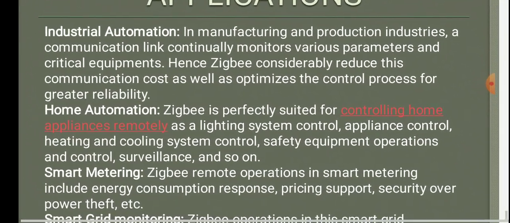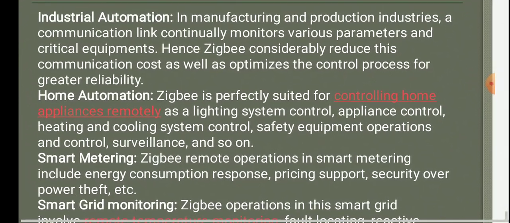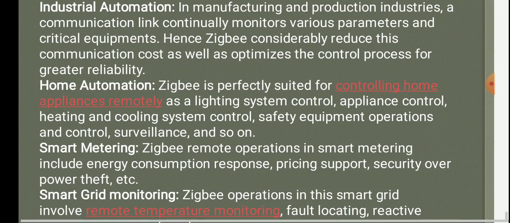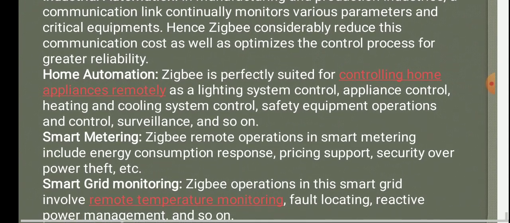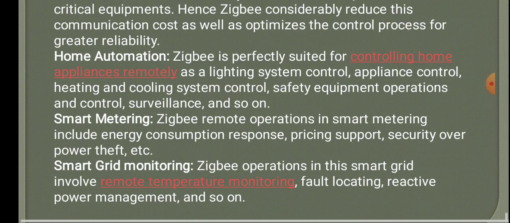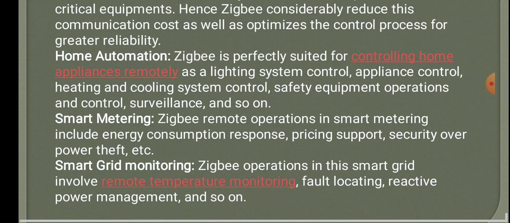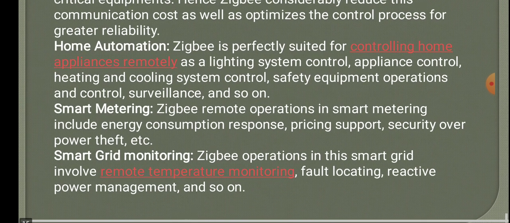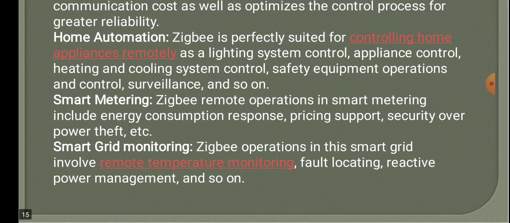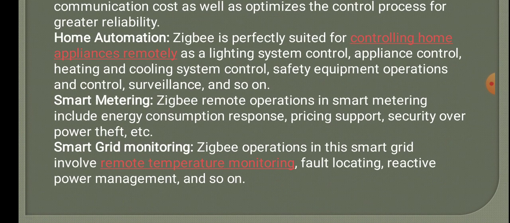Applications. Industrial automation. In manufacturing and production industries, a communication link continually monitors various parameters and critical equipment. Hence, ZigBee considerably reduces this communication cost as well as optimizes the control process for greater reliability. Home automation. ZigBee is perfectly suited for controlling home appliances remotely such as lighting system control, appliance control, heating and cooling system control, safety equipment operations and control, surveillance, and so on.